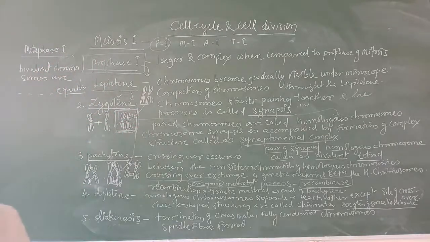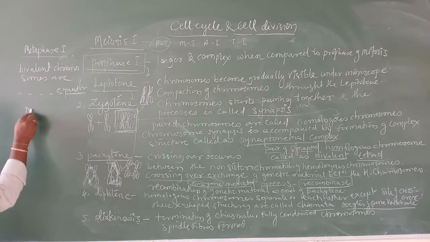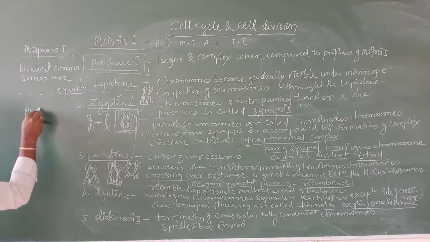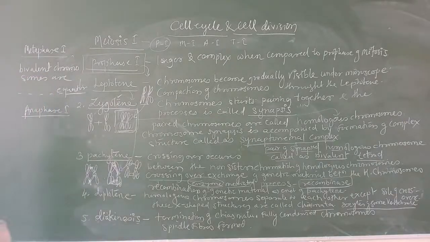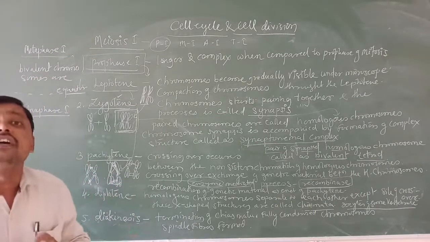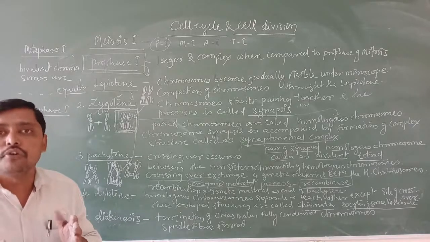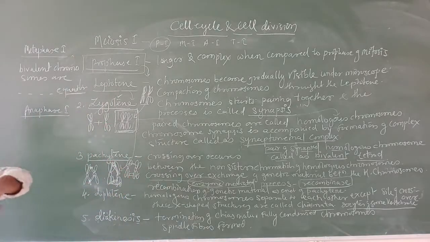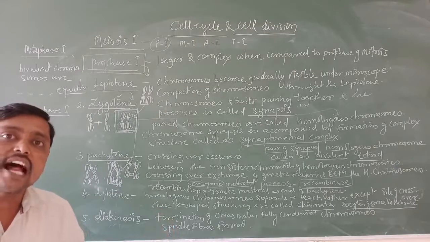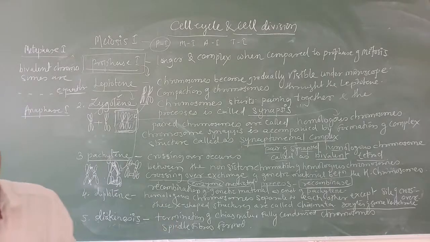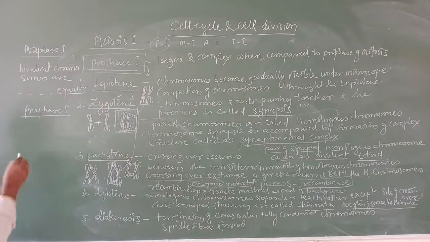After the metaphase, what happens? Sorry, anaphase 1. In anaphase 1, the chromosomes are going to separate at their centromeres. The homologous chromosomes separate while the sister chromatids remain associated with their chromosomes, and they start pulling towards the opposite poles. Afterwards, the last one to come is telophase 1.